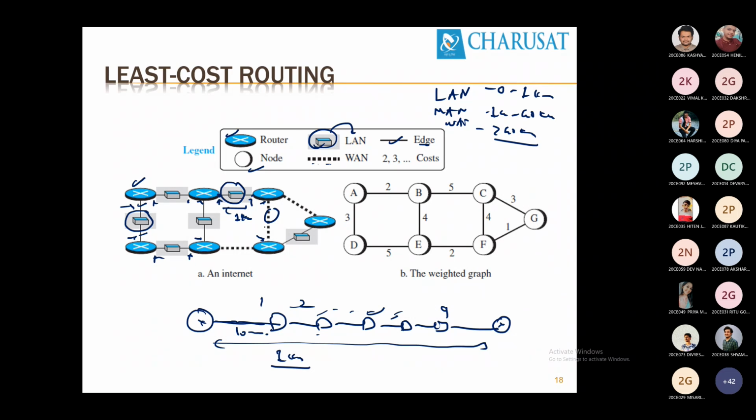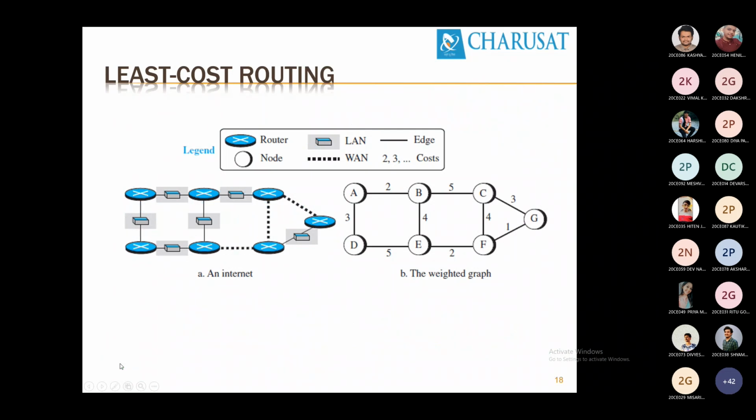So the distance between these two links is greater than 40 kilometers. Is it clear? You have to interpret this diagram in this way: the distance between these two nodes will not be more than 1 kilometer, but the distance between these two will be more than 40 kilometers, because they are a wide area network. Any doubt? Online students, do you have any doubt?